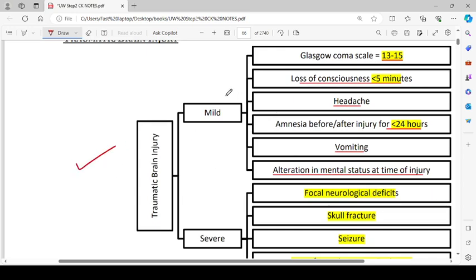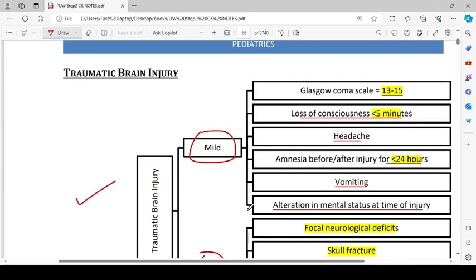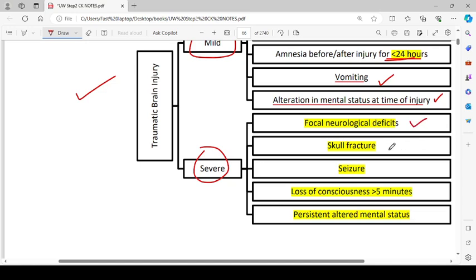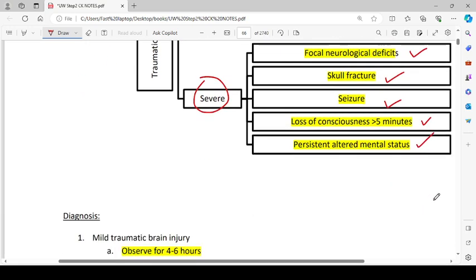Traumatic brain injury can be mild and can be severe as well. So for the mild ones, the GCS is 13 to 15, loss of consciousness less than 5 minutes, headache, amnesia before or after injury for less than 24 hours, vomiting, and alteration in the mental status at the time of injury. Severe, there will be focal neurological deficits, skull fracture, seizures, loss of consciousness for more than 5 minutes, and persistent altered mental status.